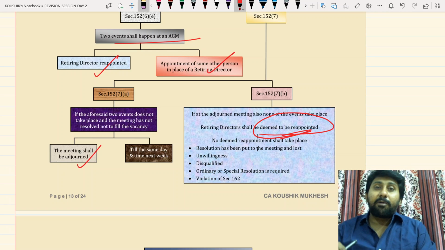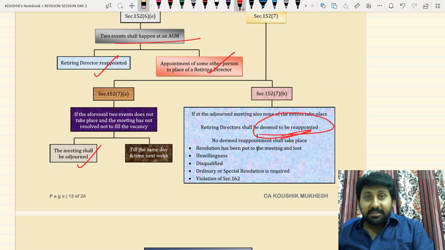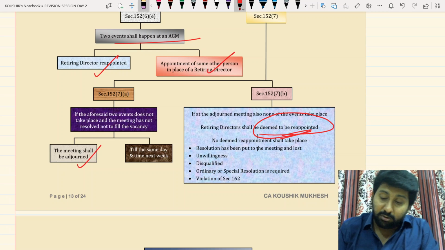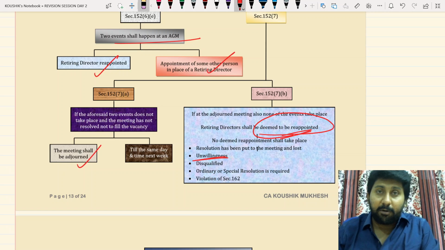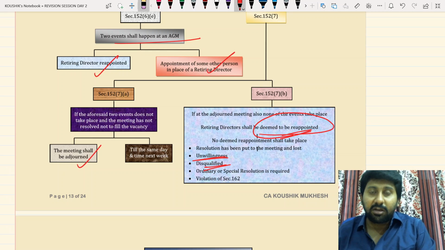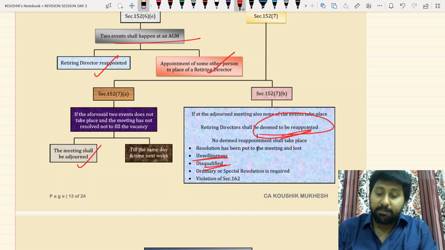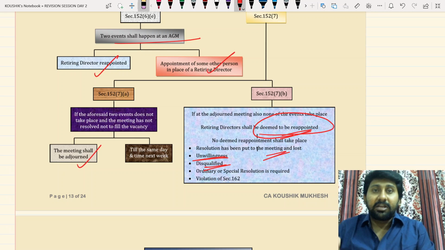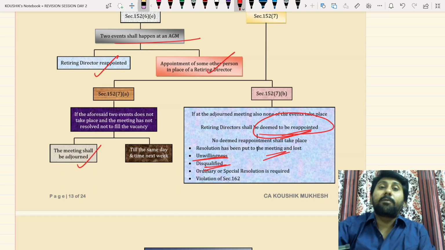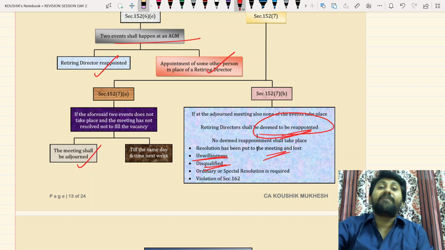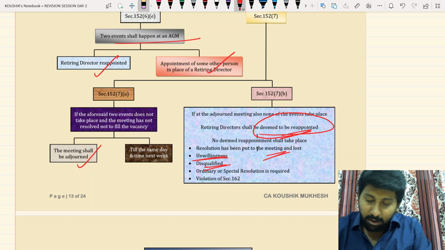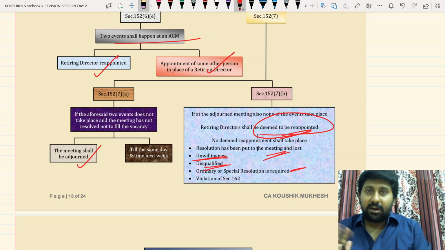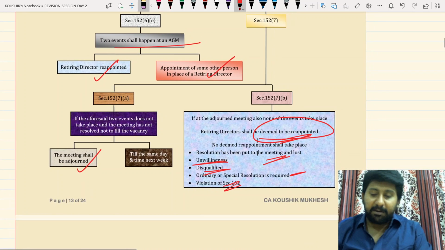But the deemed reappointment does not apply if the director himself has shown his unwillingness to be reappointed, or is disqualified, or became of unsound mind or insolvent, etc. Or a resolution has been put to the meeting in the original meeting and lost. If you are lost at the original meeting, you can't have a deemed reappointment. Deemed reappointment will apply only if you can't have a direct reappointment. This point we will discuss later. Ordinary, special, and 162 is applicable in his case.